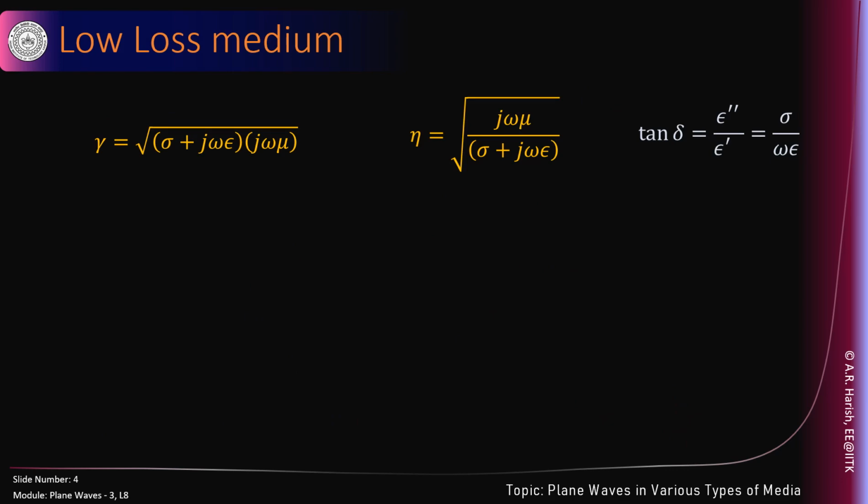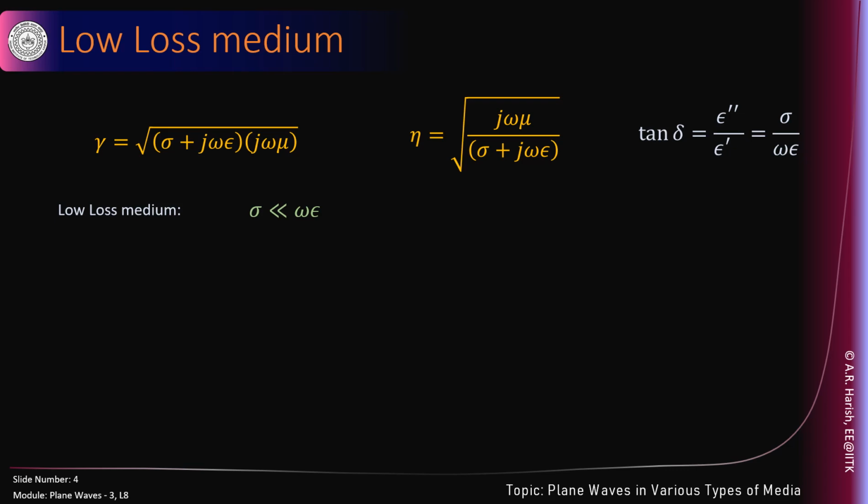Once again, we'll define what is called a low loss medium. We had seen what is a lossless medium where sigma was 0. Now we define a low loss medium where sigma is very small compared to omega epsilon. If the conductivity of the medium is very small compared to omega epsilon, then that medium is defined as a low loss medium.